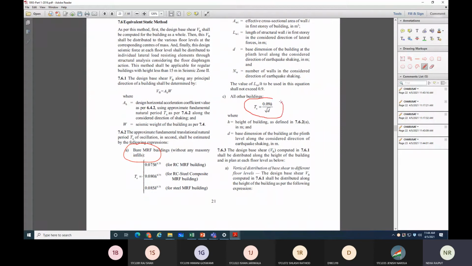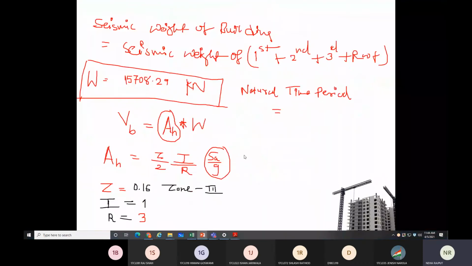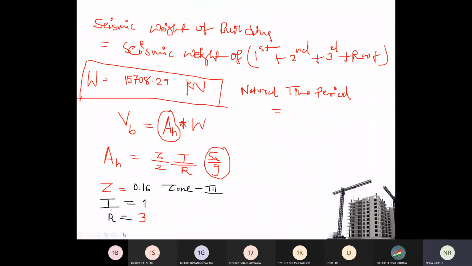So you can directly take Ta is equal to 0.09 h upon under root d. Time period Ta is equal to 0.09 h upon under root d.